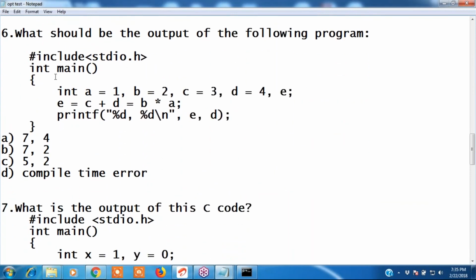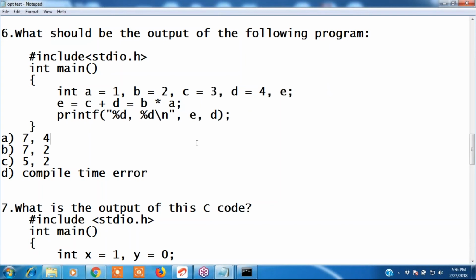Why? How? I will discuss. What is the sixth question's answer? It's compile time error, D. Compile time error. Yes. Why? Because it gets two values, 7 and 2. E equals C plus D is 7 and B into A is 2. So it can't get two values.